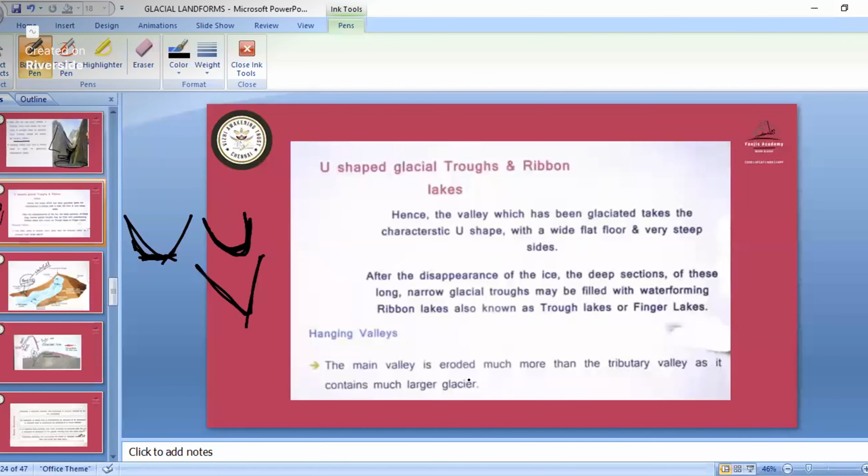In a hanging valley, the main valley is eroded much more than the tributary valley, as it contains the larger glaciers. Now, after the disappearance of the ice, the deep sections of these long, narrow glacial troughs may be filled with water. These are ribbon lakes, or you can say trough lakes, or finger lakes, because they look like a ribbon or a finger.